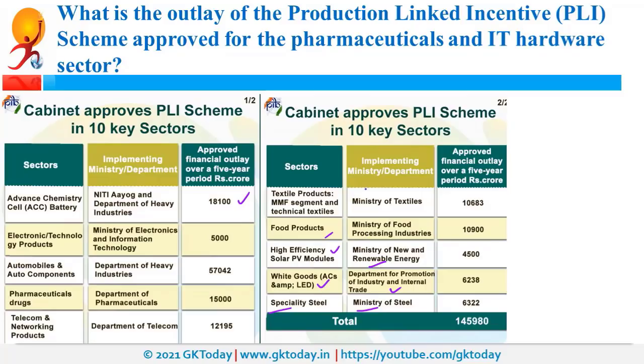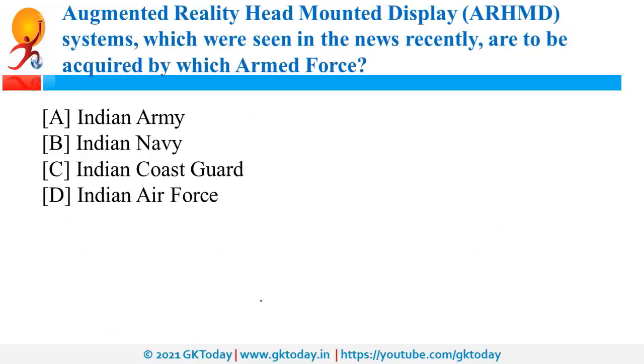For textile products, it is the Ministry of Textiles. For advanced chemistry cells, batteries, Niti Aayog and Department of Heavy Industries are the nodal authorities. For electronic products, MEITY, that is Ministry of Electronics and Information Technology, is the nodal authority. For automobile components, Department of Heavy Industries is the nodal authority, and for pharmaceuticals, it is Department of Pharmaceuticals. For telecom products, it is Department of Telecom. As you can see, the highest allocation is for automobile sector. For pharmaceuticals, it is 15,000 crores, and for IT hardware, the allocation was announced recently.